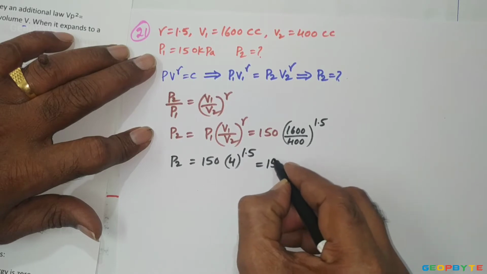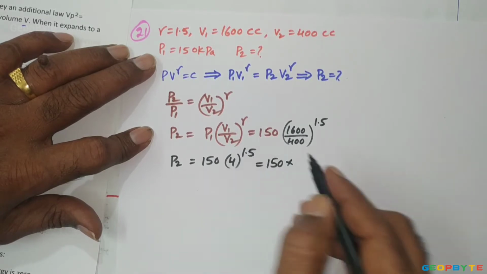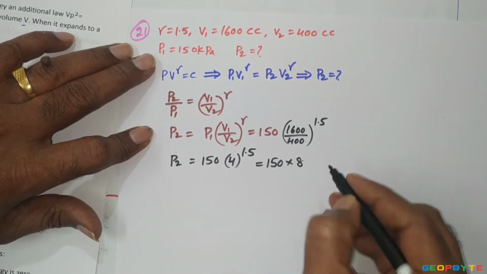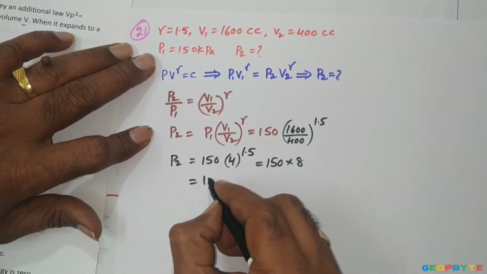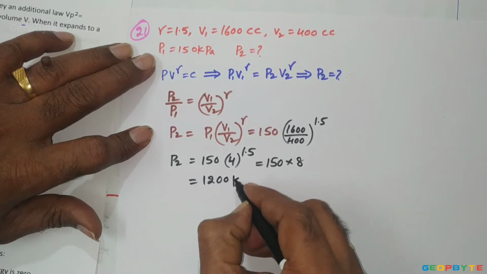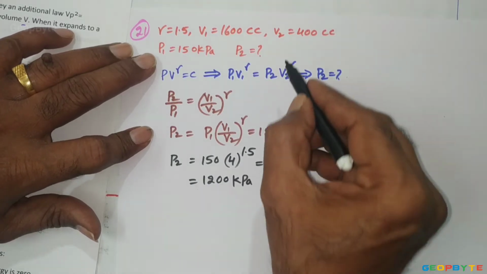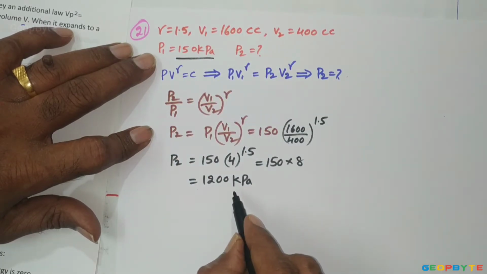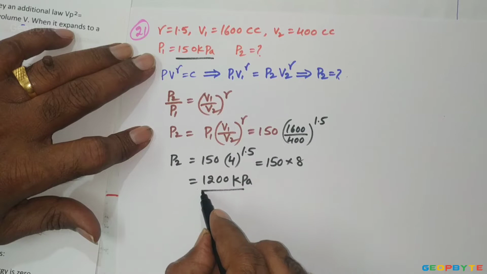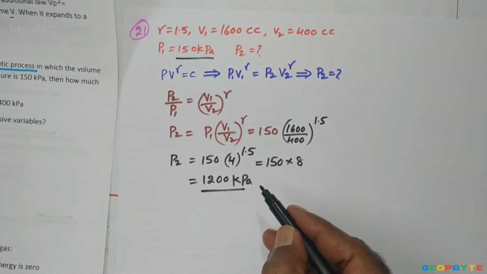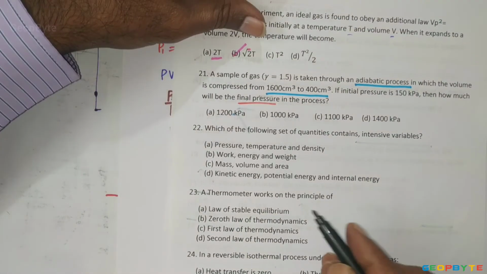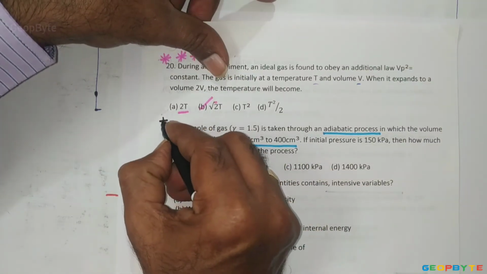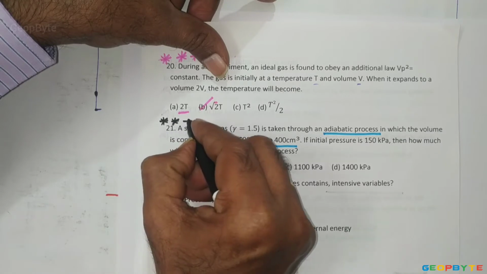It is equal to 150 into 4 power 1.5, and as we know, 4 power 1.5 equal to 8. So 8 into 150 is equal to 1200 kilopascal. Since initial pressure is in kilopascal, the resultant final pressure must be in kilopascal. So the answer is 1200 kilopascal. Very important problem. This is also a most expected problem.